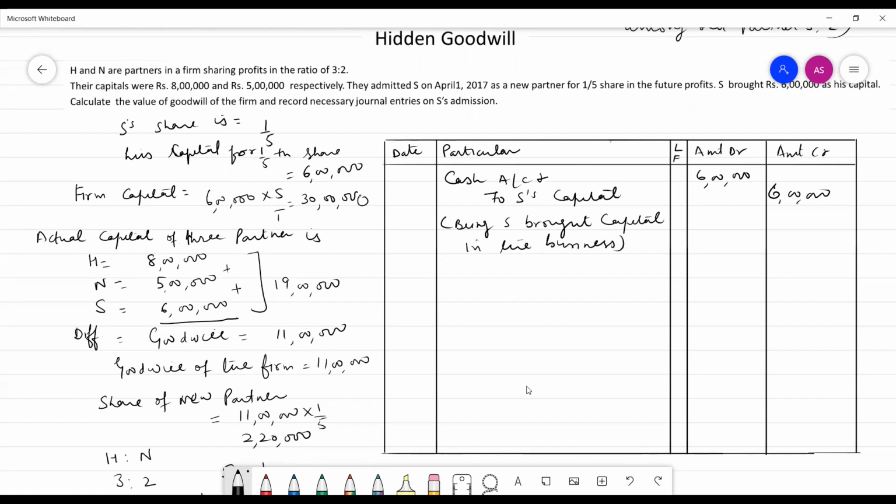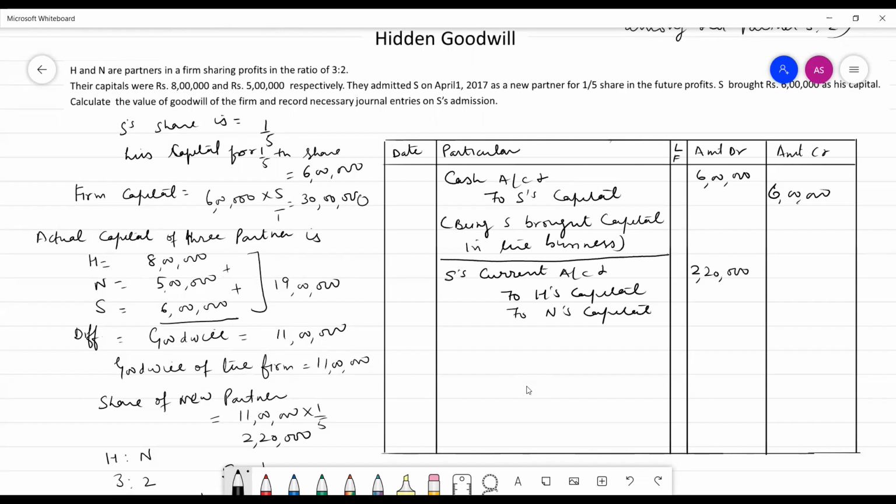The second entry would be, as S is unable to bring his share of goodwill in cash, S's current account debit to H's capital, to N's capital. The amount of goodwill is 2,20,000.